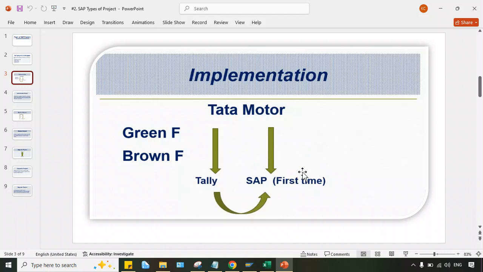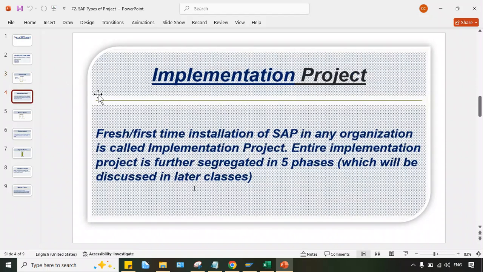Now what is happening here? Look at here. SAP is going to be installed in Tata Motor. SAP installation and configuration is happening here in Tata Motor for the first time, isn't it? So look at here, guys. Fresh or first-time installation of SAP in any organization is called an implementation project.